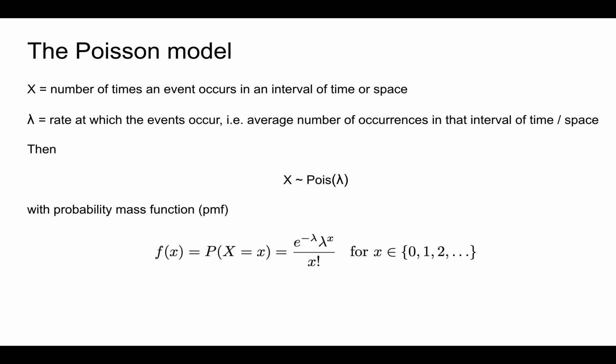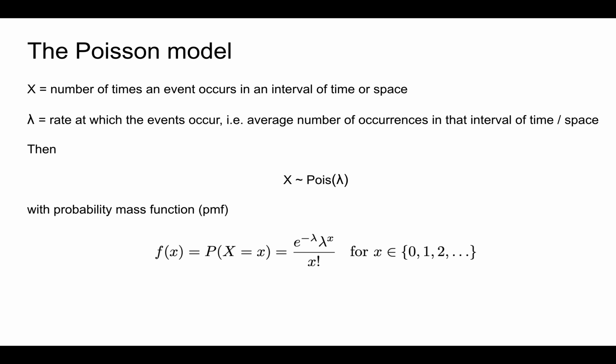Next, consider the Poisson probability mass function, f of x. Since X is discrete, f(x) can be interpreted as the probability that X equals little x for values of x from 0, 1, 2, and up. This probability is then calculated by e to the negative lambda times lambda to the x over x factorial.